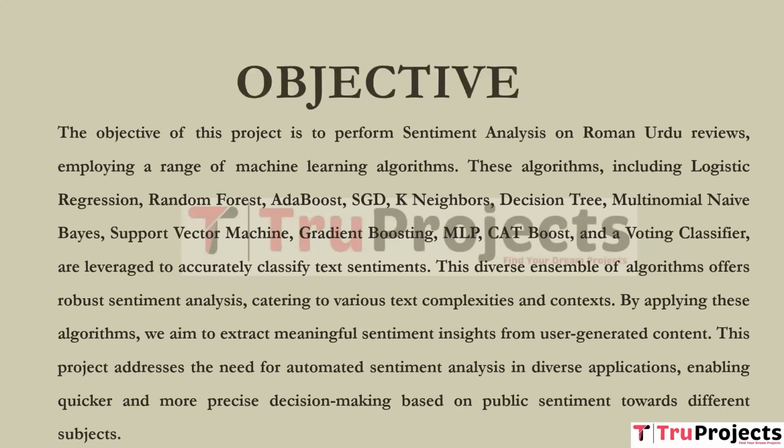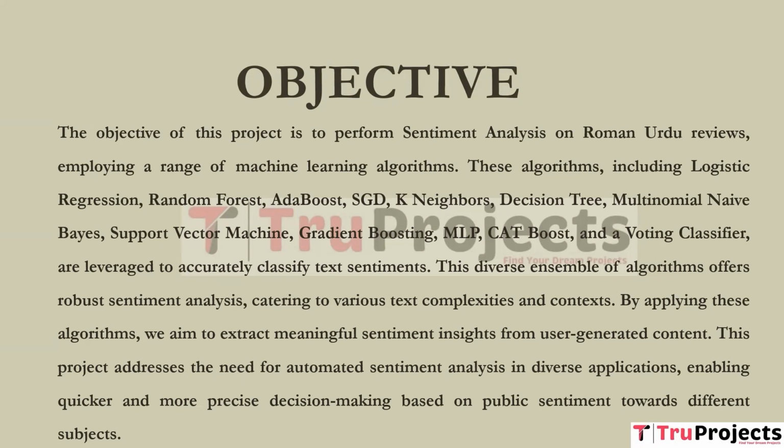The goal of the project is to use a variety of machine learning methods to perform sentiment analysis on Roman Urdu reviews. To effectively detect text attitudes, these techniques, which are logistic regression, random forest, AdaBoost, SGD, K-neighbors, decision tree, multinomial Naive Bayes, support vector machine, gradient boosting, MLP, CatBoost, and a voting classifier, are used.